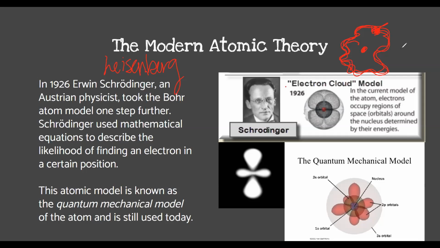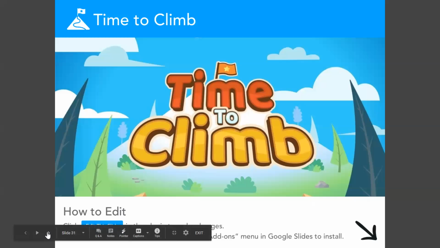So what they came up with was these orbitals. We can estimate based on the orbitals where they're going to be, but we can never know exactly where they're going to be. We can guess and estimate based on math models and equations. If we use orbitals, we can estimate where they might be depending on how many electrons they have. And that's it. That's the atomic theory, and there's a video for you guys to watch. And we already did all this.